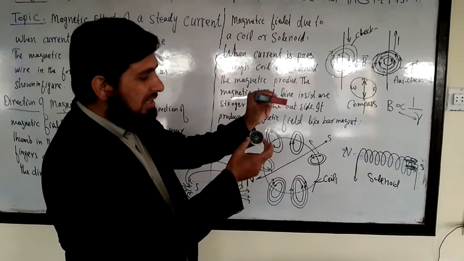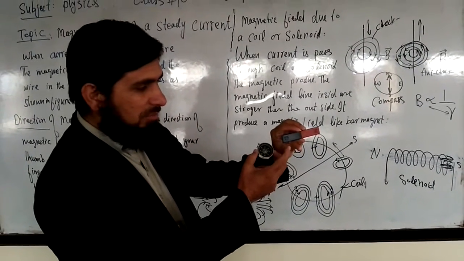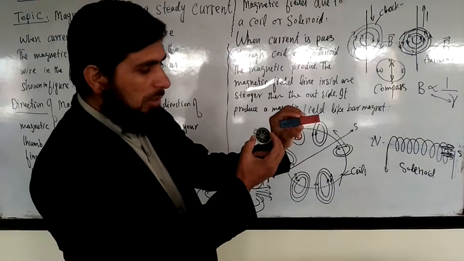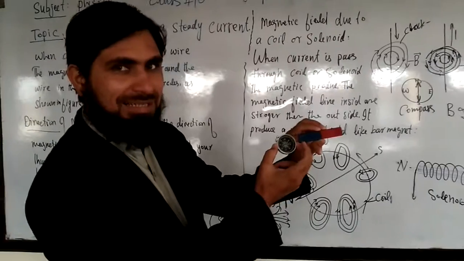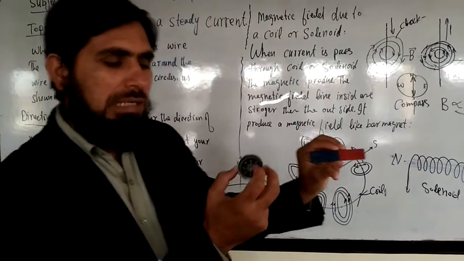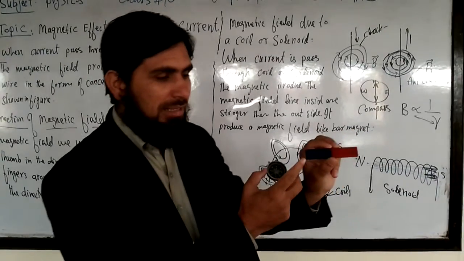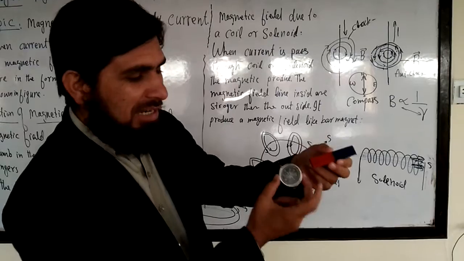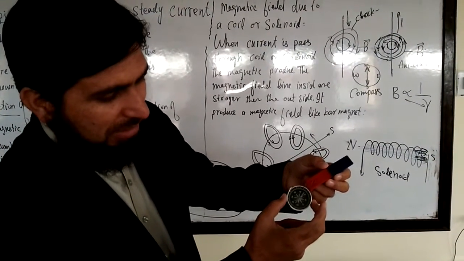When I bring it near, you will see this is the south of the magnet and this is the north of this magnet. This indicates the north of the tiny magnet inside the compass, not a huge one, and this is a strong bar magnet. If I reverse the direction, you will see it also reverses the direction of the magnetic compass.